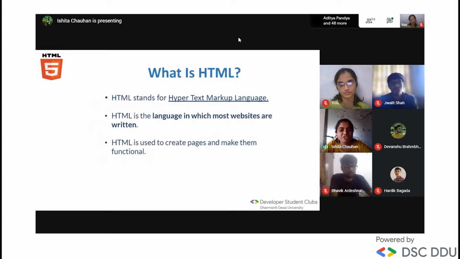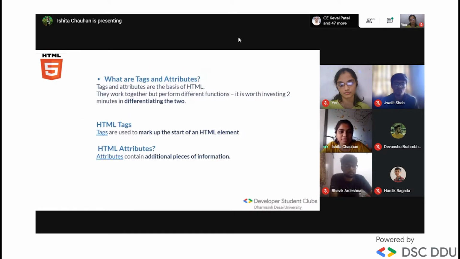Okay, what is HTML? HTML stands for Hypertext Markup Language. HTML is the language in which most of the websites are written. You can create a web page using HTML.